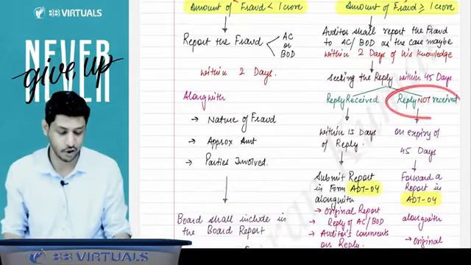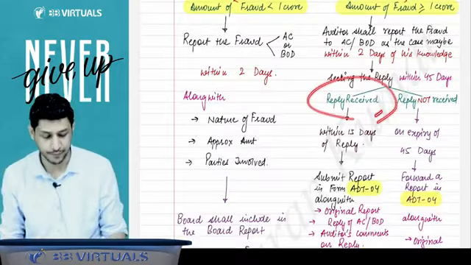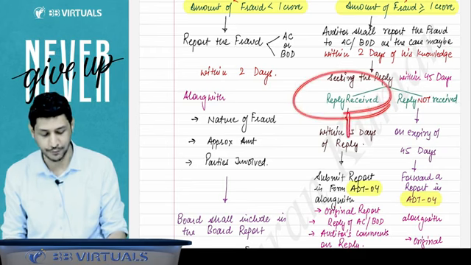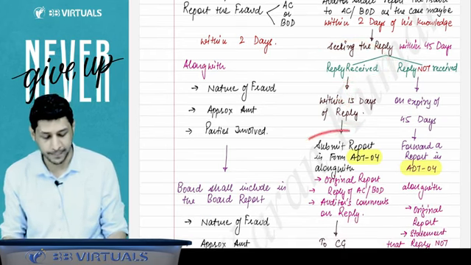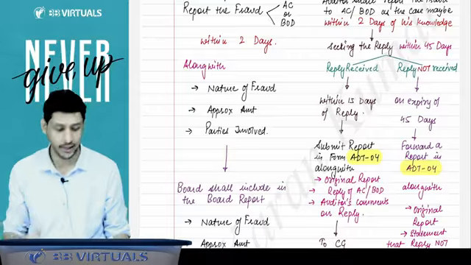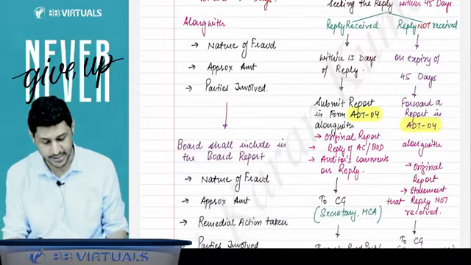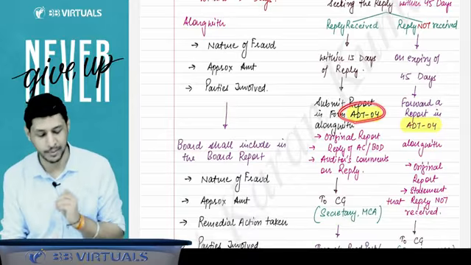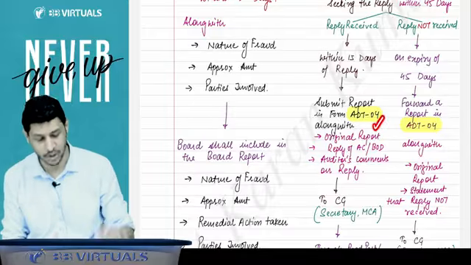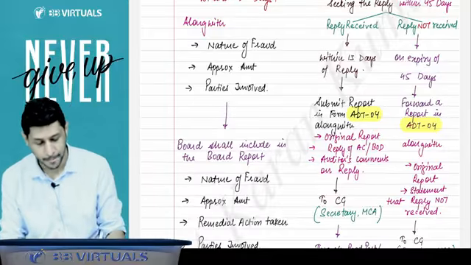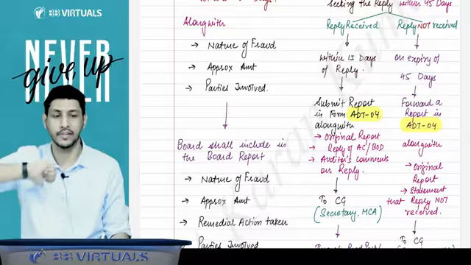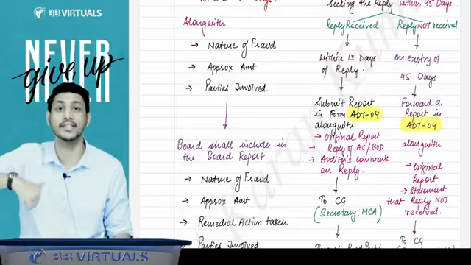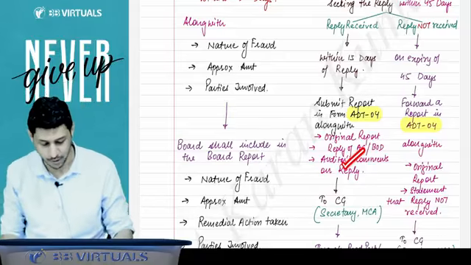Reply is received, reply is not received. If reply is received, then whenever the reply is received, within 15 days of the reply, submit the fraud reporting to the Central Government, Secretary MCA, in Form ADT-4, along with the original audit report, the reply of the audit committee or board of directors, and your auditor's comment on that reply. You have to submit that also.